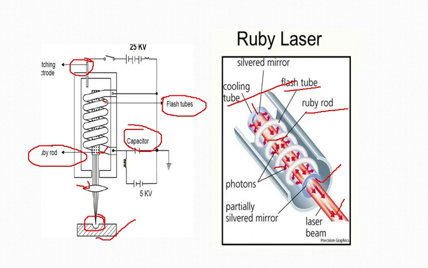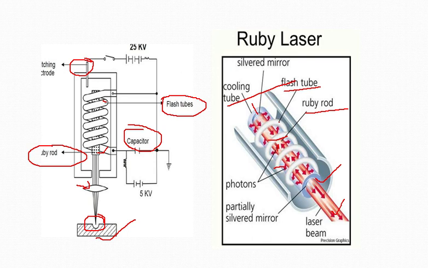I have already told you the mechanism behind the Ruby laser. Basically, it is a pulsed Ruby laser. A coiled xenon flash tube is placed around the Ruby rod, and the internal surface of the container walls is made highly reflecting so that maximum light falls on the Ruby rod.